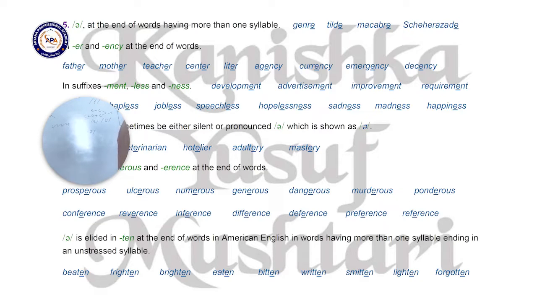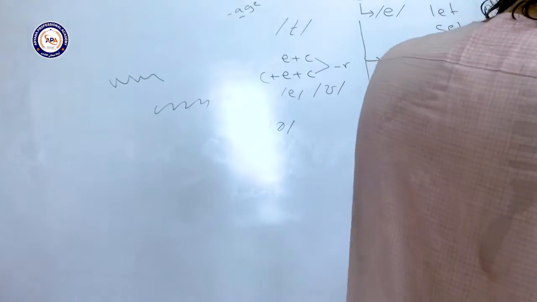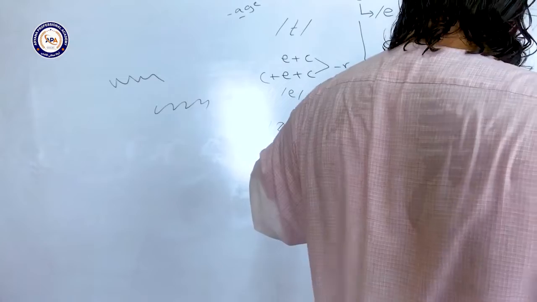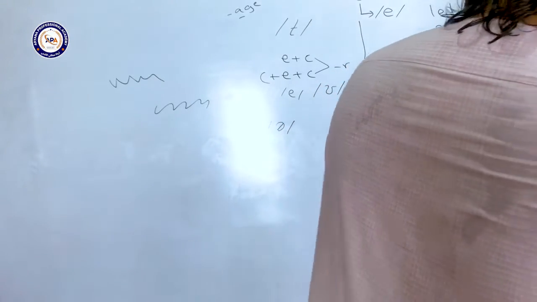And examples with ERENCE like conference, reverence, inference, deference, preference, reference. In this situation, we also have two choices. Make it silent, or if you pronounce it, pronounce it like schwa. But they should not be stressed.